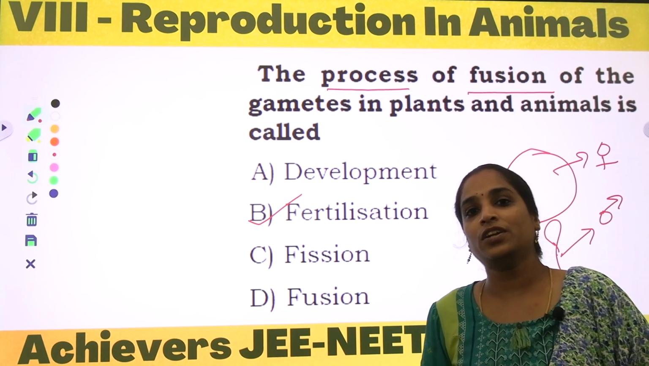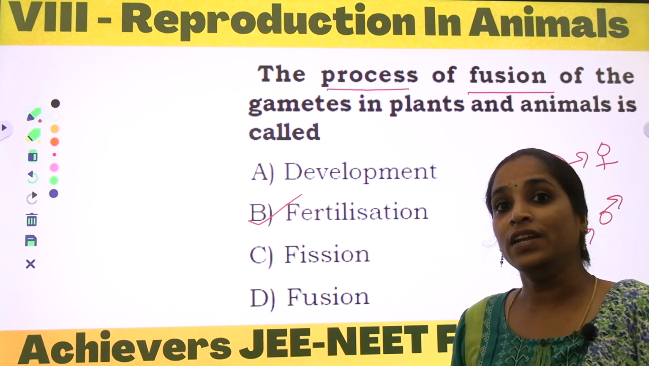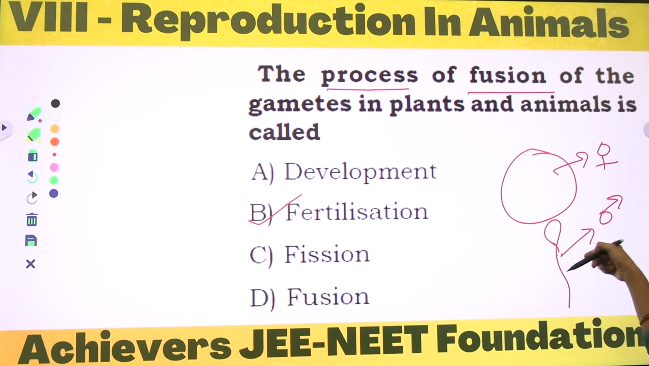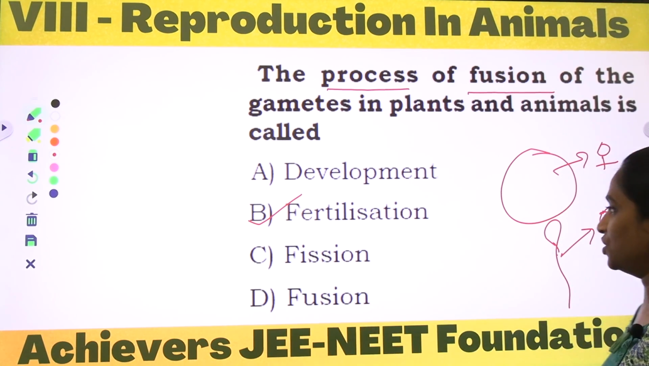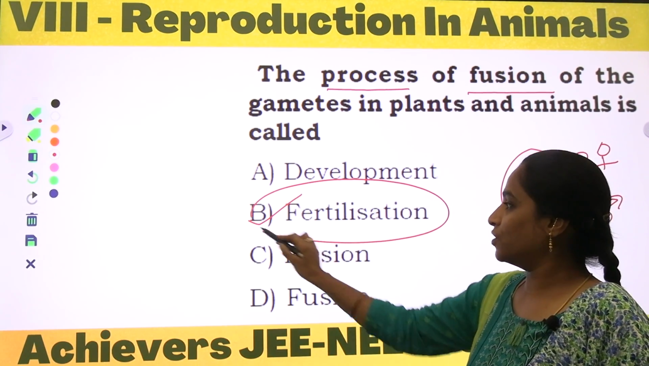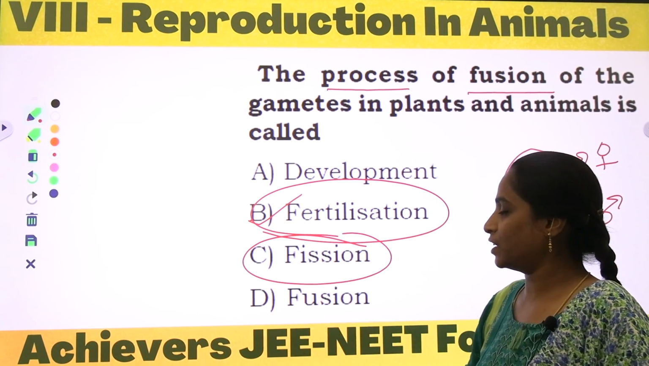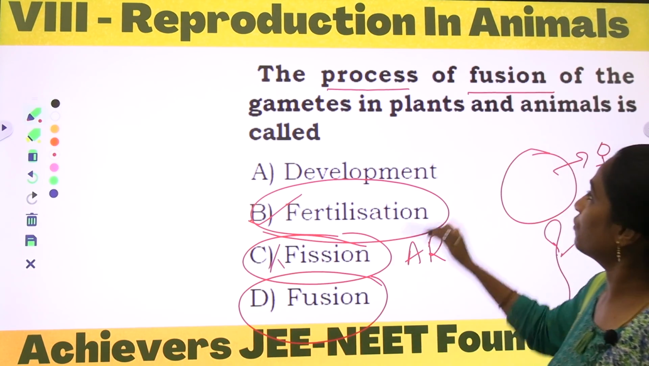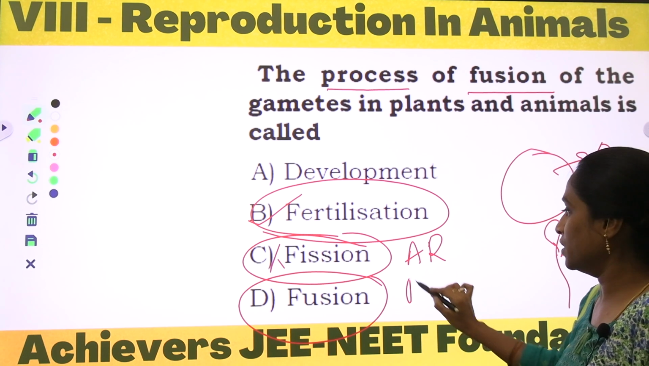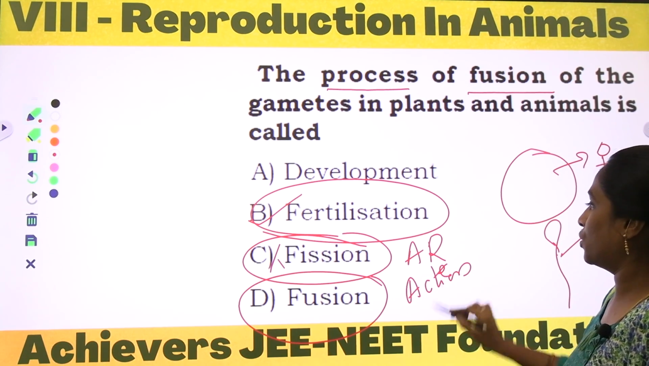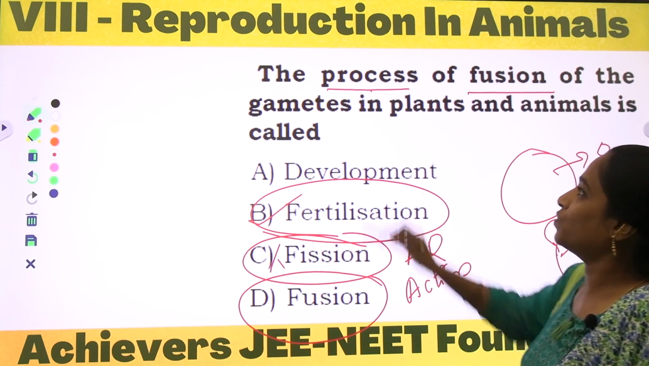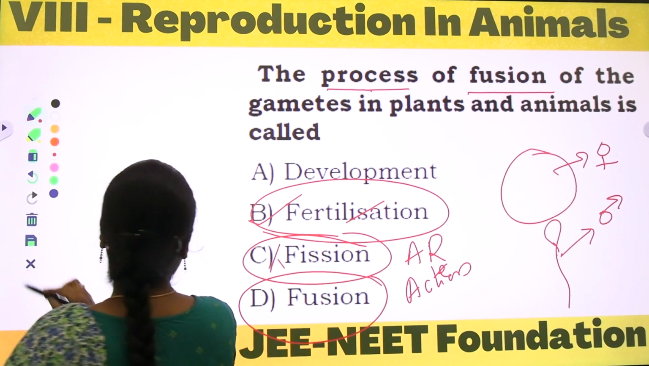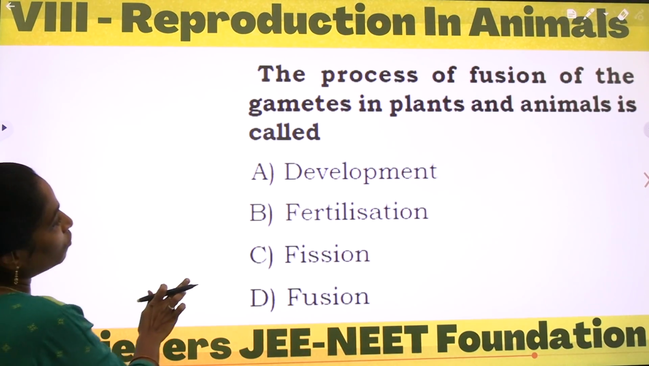The process is called fertilization, and it's not a developmental process. Development can be observed even in asexual organisms. But coming to here, the gonads, in the sense the reproductive cells fusing together with each other is nothing but the process of fertilization, and fission is not the correct process. Fission is asexual reproduction. Fusion is the action, so after the action, the process is called fertilization, right? Hope you all understood. Next, what is the next question?